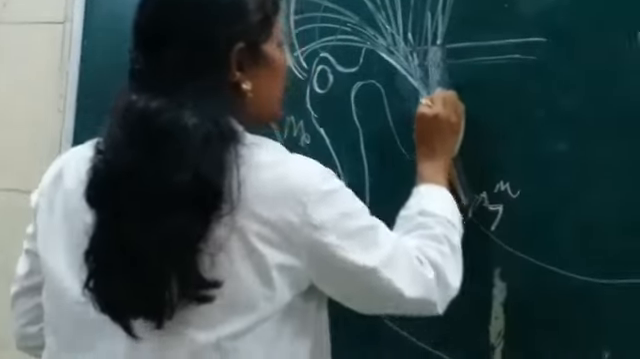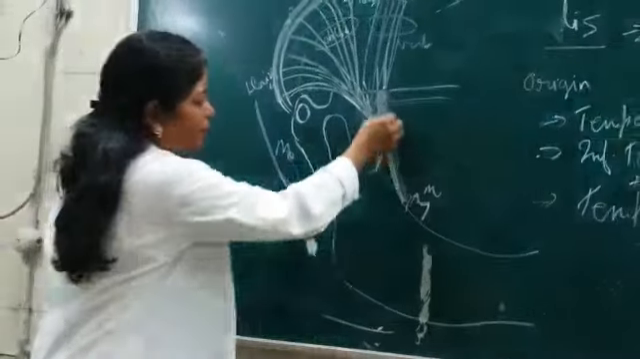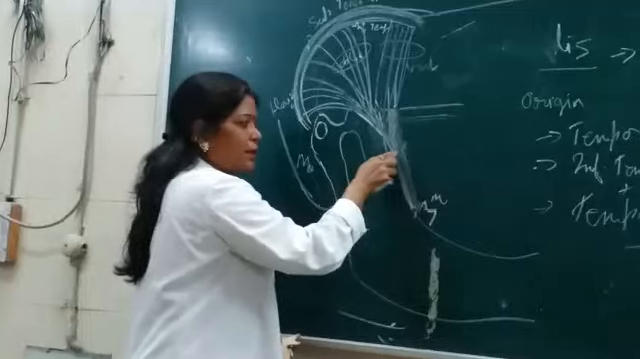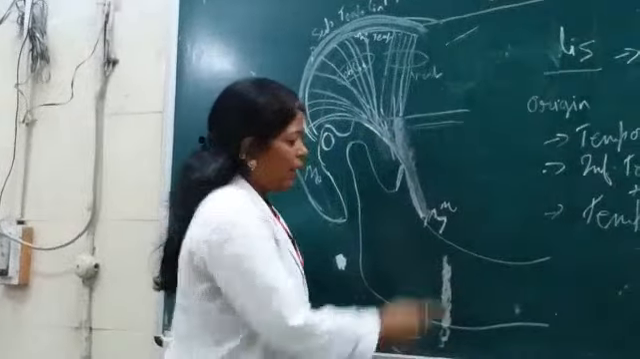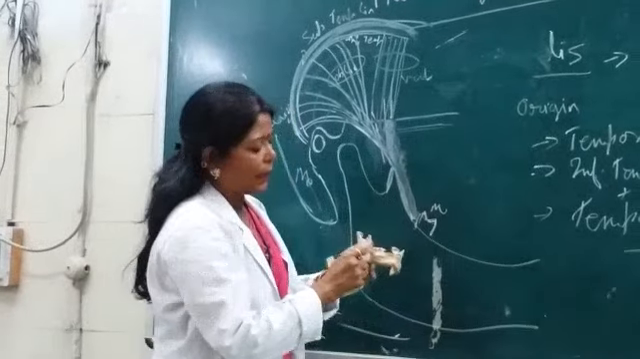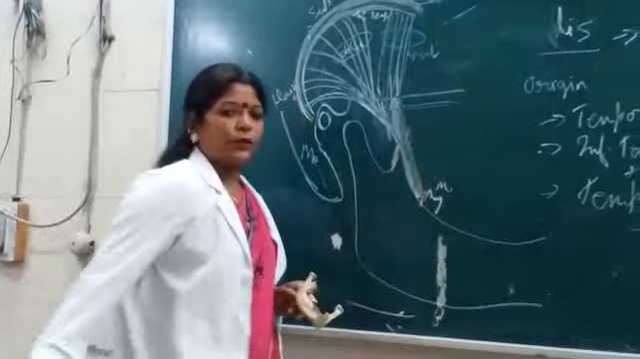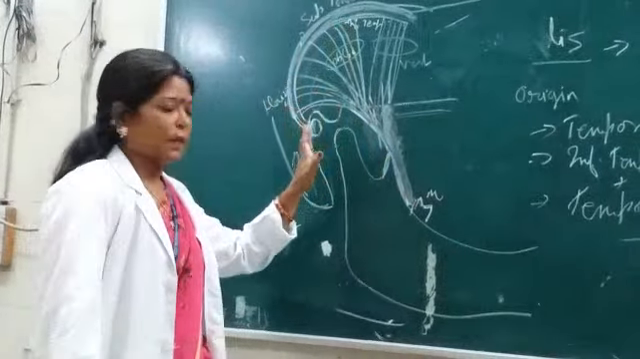So the insertion of this temporalis muscle is over the coronoid process, the apex, the anterior border as well as the medial aspect of that, and it also extends over the anterior border of the ramus of the mandible up to the last molar tooth. So this is the insertion pattern of the temporalis muscle.